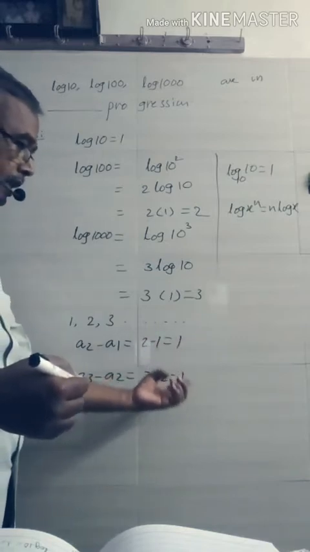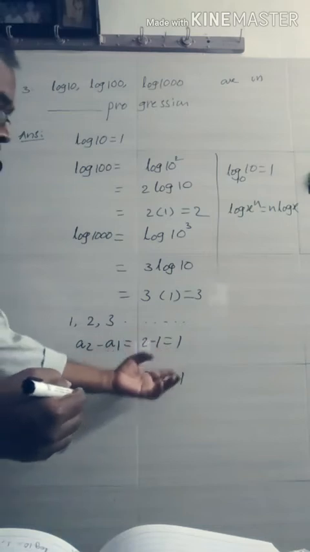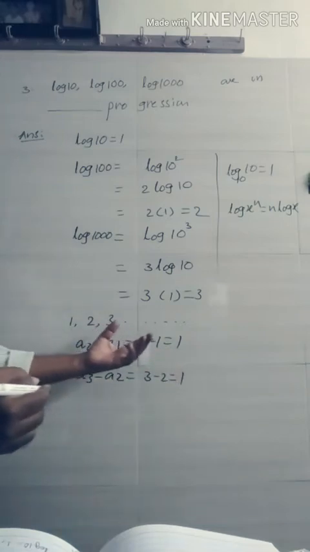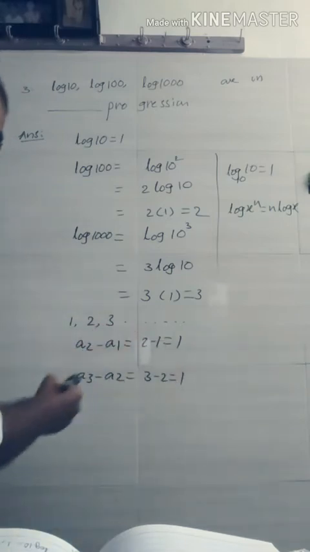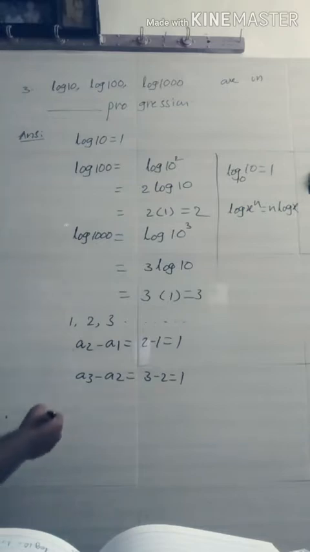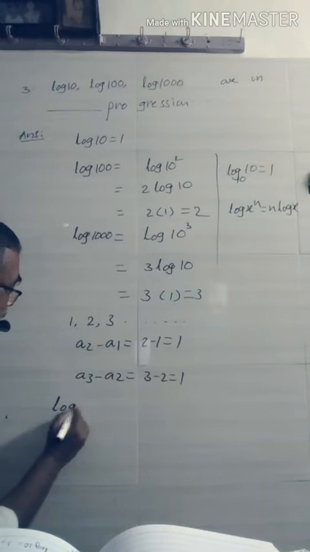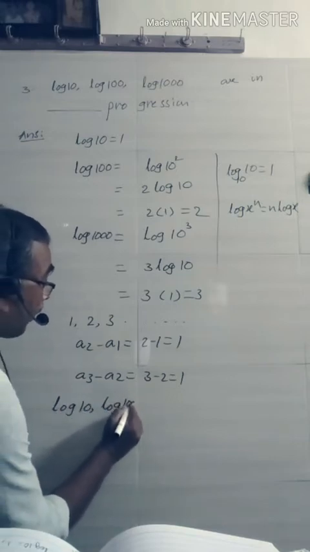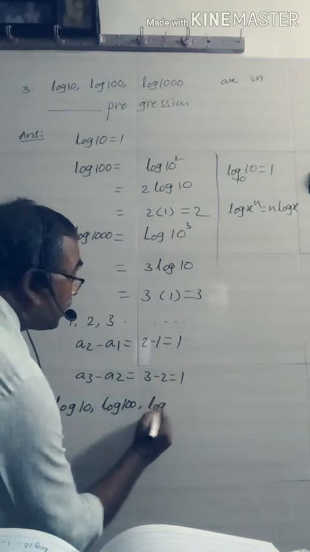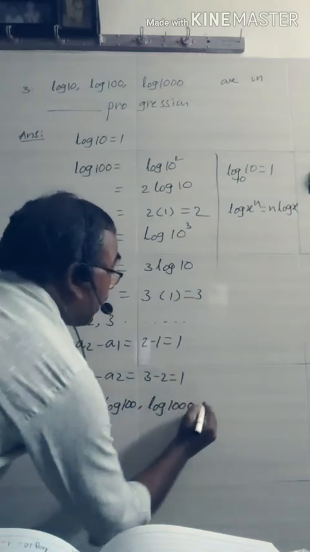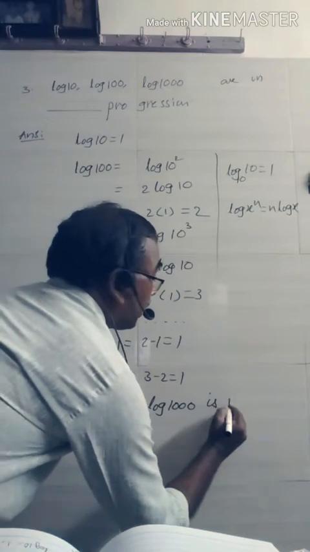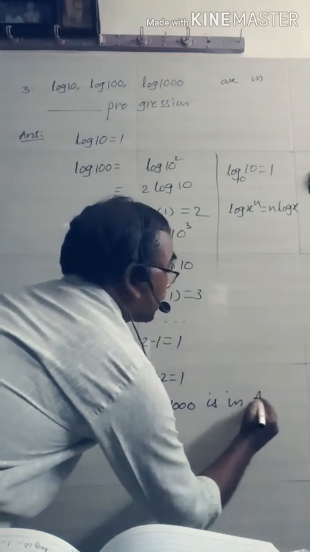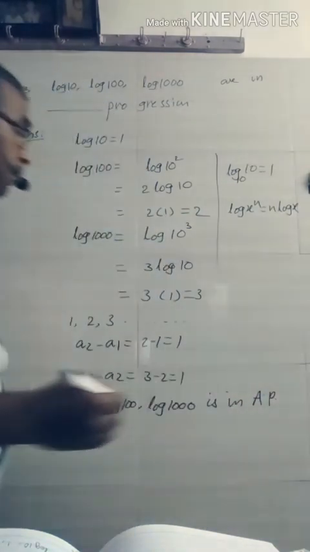Here you observe that the difference of any two successive terms is always 1. That means it is a constant. So the difference is constant, then the given terms are in arithmetic progression. Hence the answer is: log 10, log 100, log 1000 are in arithmetic progression. We simply write AP. Okay.